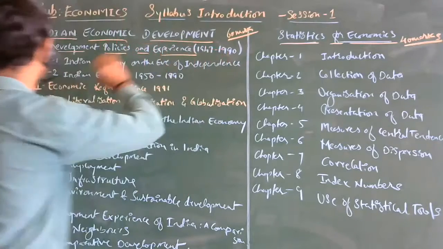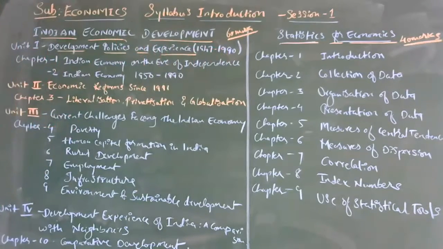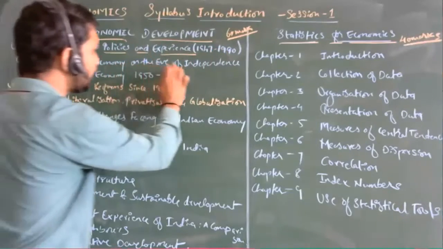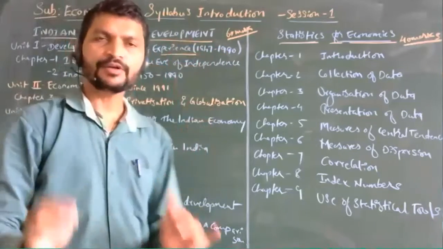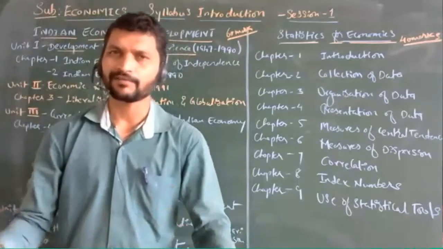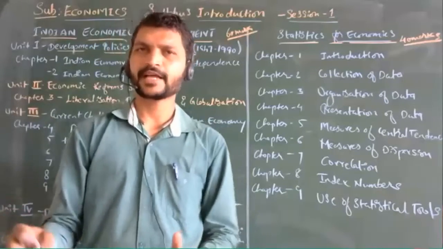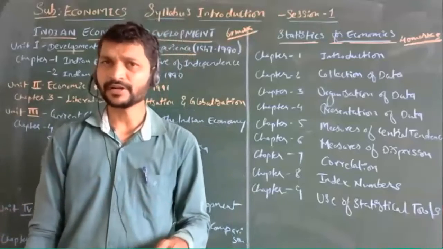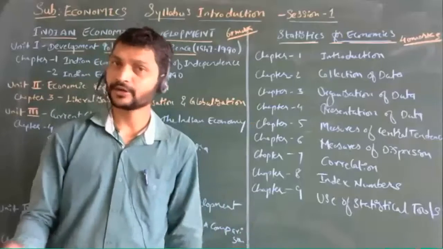In this first unit we have two chapters. Which are those two chapters? The first chapter is Indian Economy on the Eve of Independence. Soon after independence, we did not have any development process. At that time the Britishers were ruling our nation, under colonial rule.